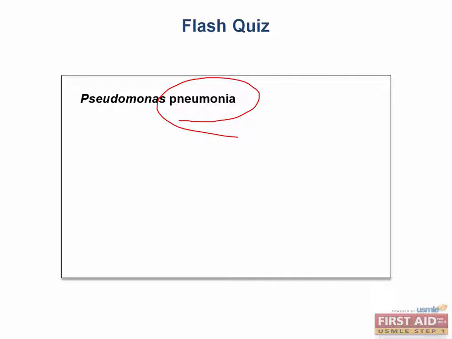And that's all for the systems microbiology, guys and girls. Now let's move on to some test yourself questions so you can practice and apply what we've gone over in this last section.